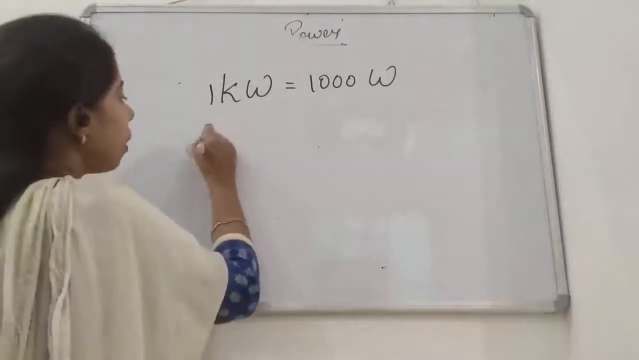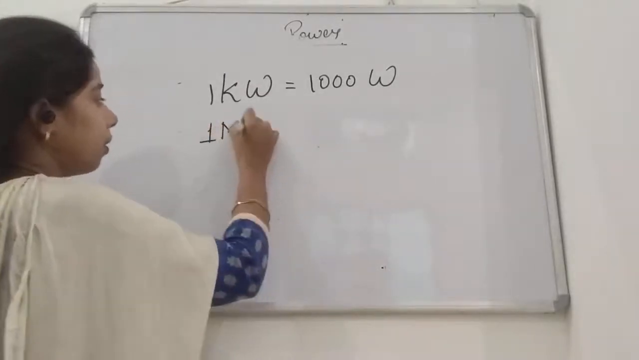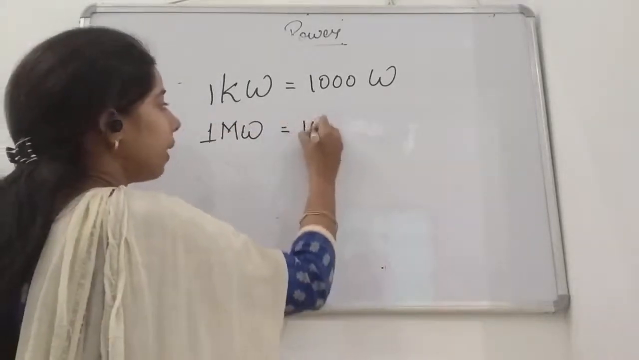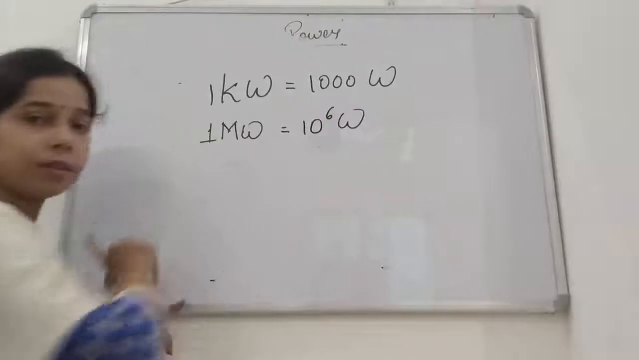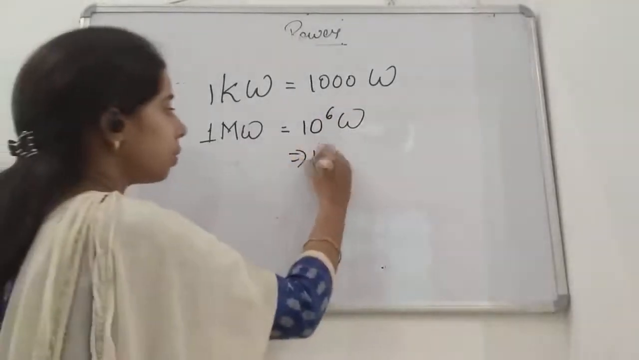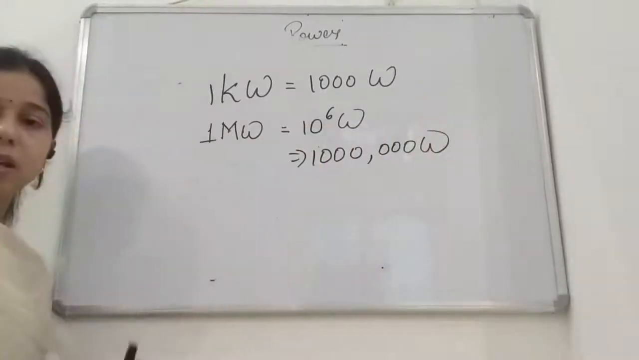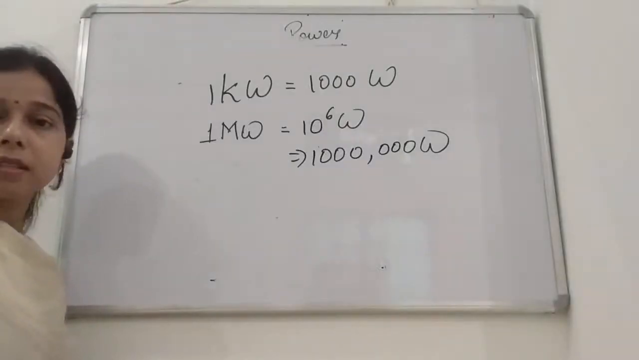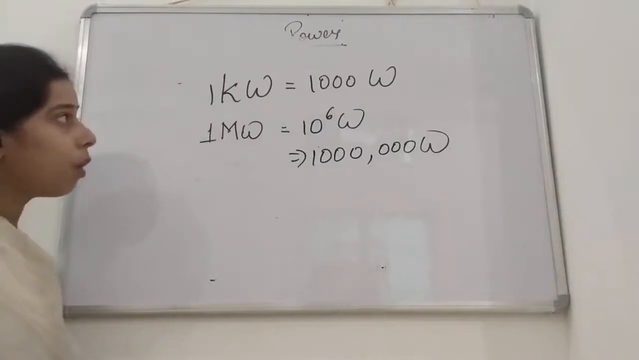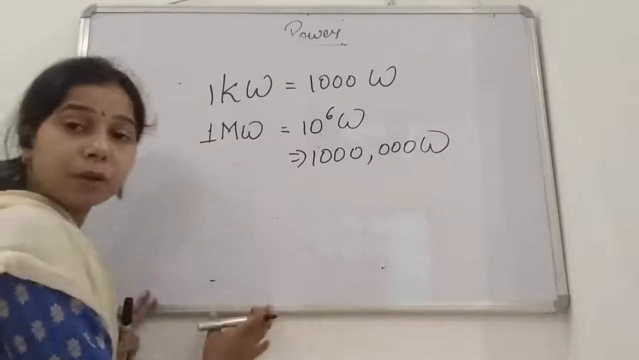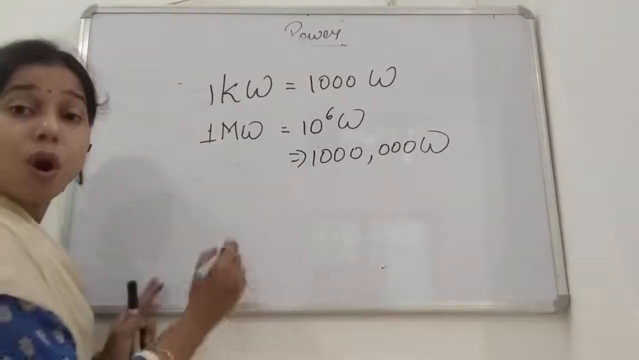Now, if we talk about a megawatt, 1 megawatt will be equal to 10 to the power 6 watt, students. So 1 kilowatt is 1000 watt, and 1 megawatt is 10 to the power 6 watt. There is another term to measure the watt, students, and that is horsepower.